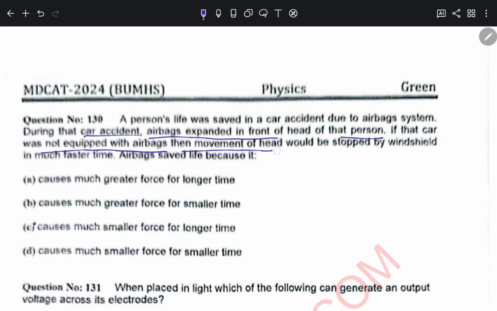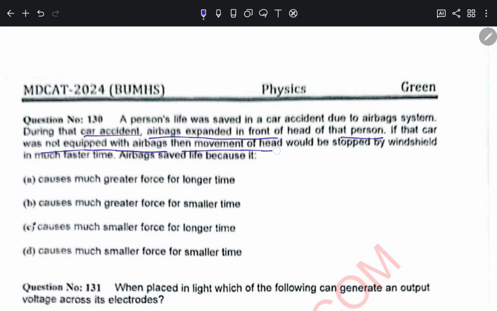Now question number 131. When placed in light, which of the following can generate an output voltage across its electrodes? PN diode, light emitting diode, photodiode, all of these.